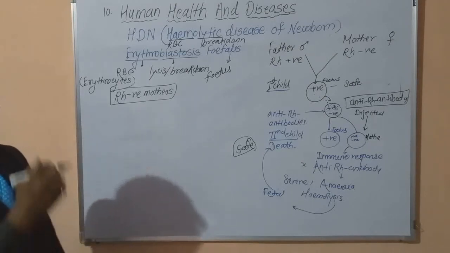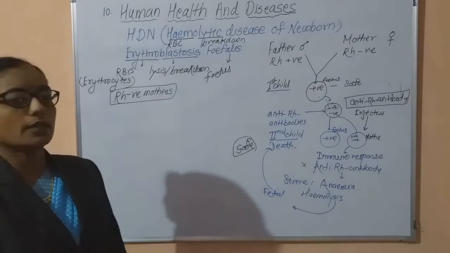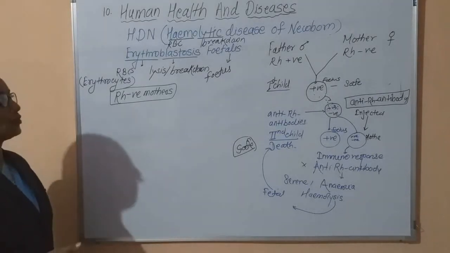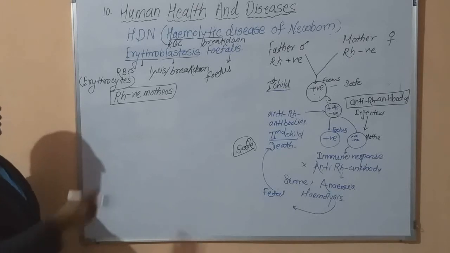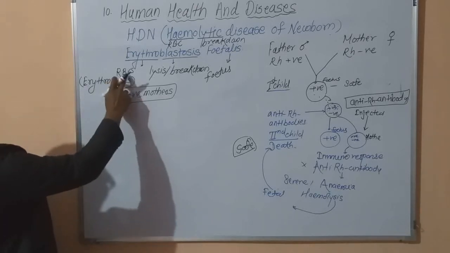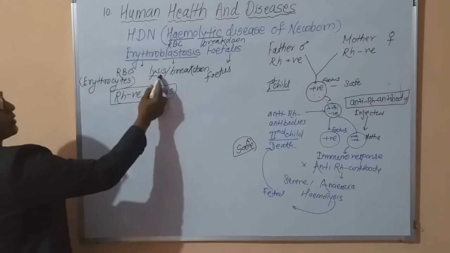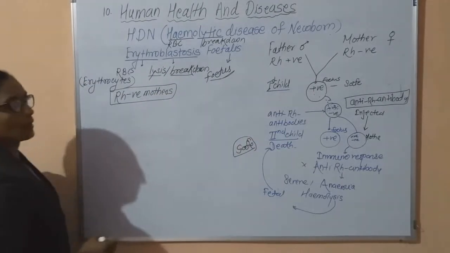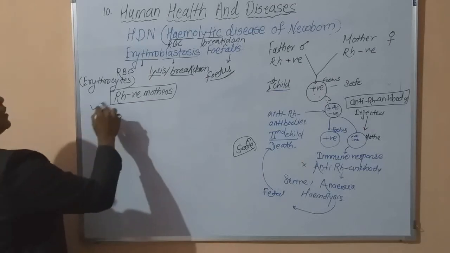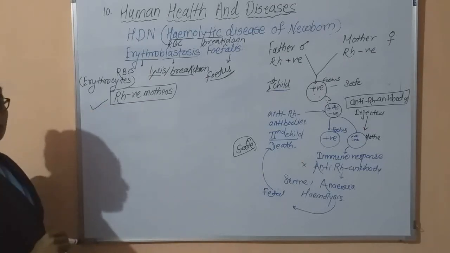Again, this erythroblastosis fetalis disease is also called HDN, that is, hemolytic disease of the newborn. Hemolysis means breakdown of the RBCs, and this takes place in the fetus. It most probably occurs in the case of Rh negative mothers.